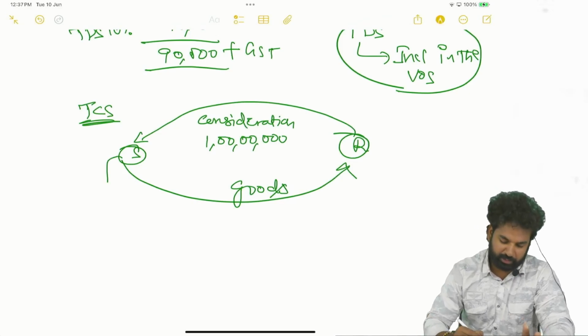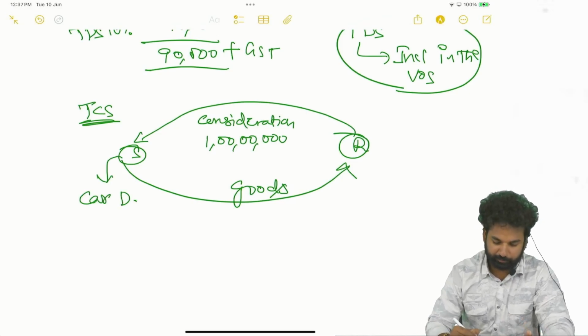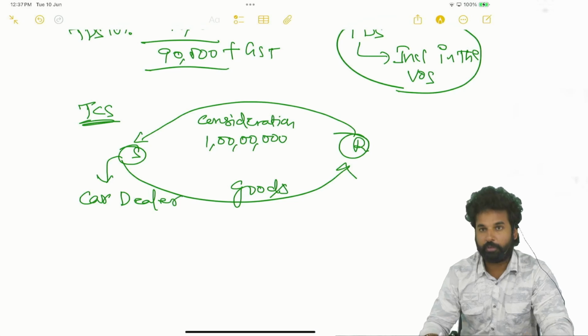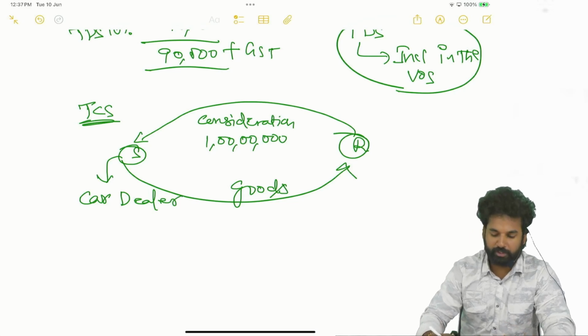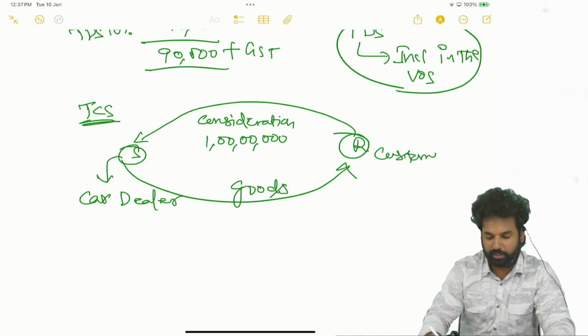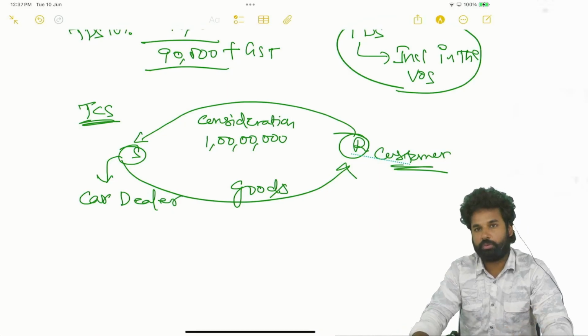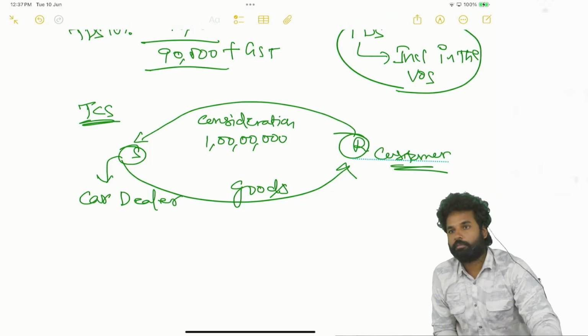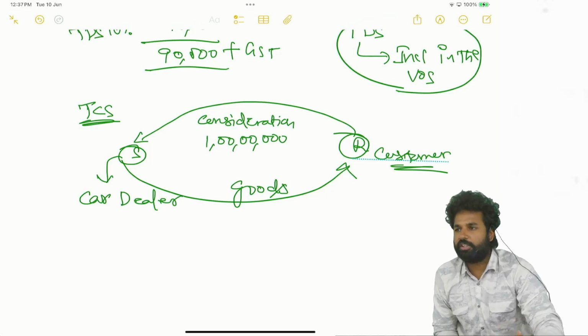Okay, supplier is there. He is a car dealer. Recipient is a customer who is purchasing a car worth 1 crore. So on this, TCS is there, at the rate of 1%. When you are purchasing a motor vehicle worth more than 10 lakhs, TCS will be applicable at the rate of 1%.